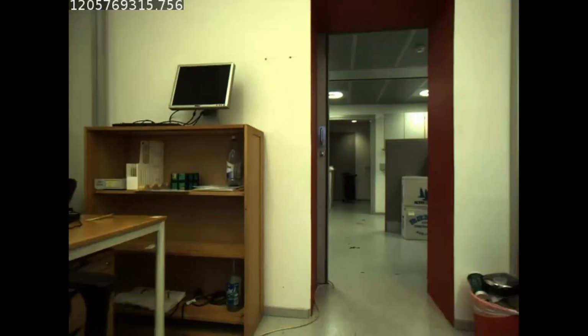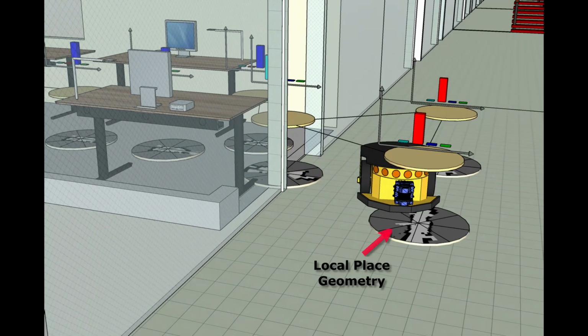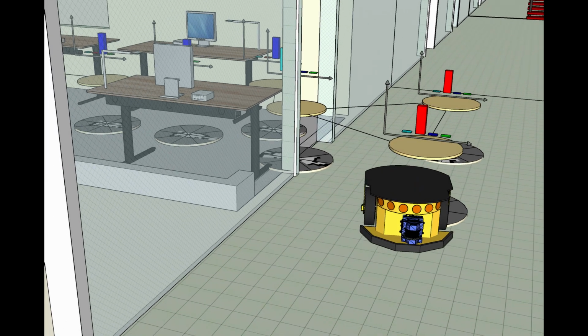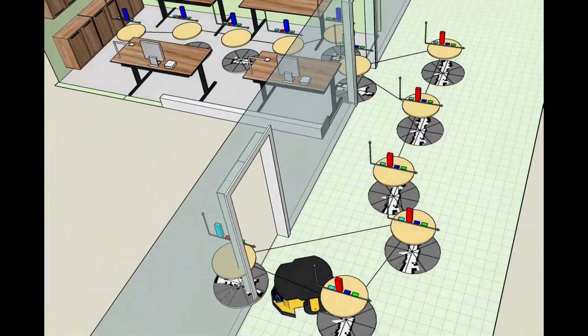We learn the network in semantically annotated training environments. As the robot explores each environment, it integrates laser range data into local maps representing the geometry of each place. A topological graph relating the places is expanded as the robot moves around.